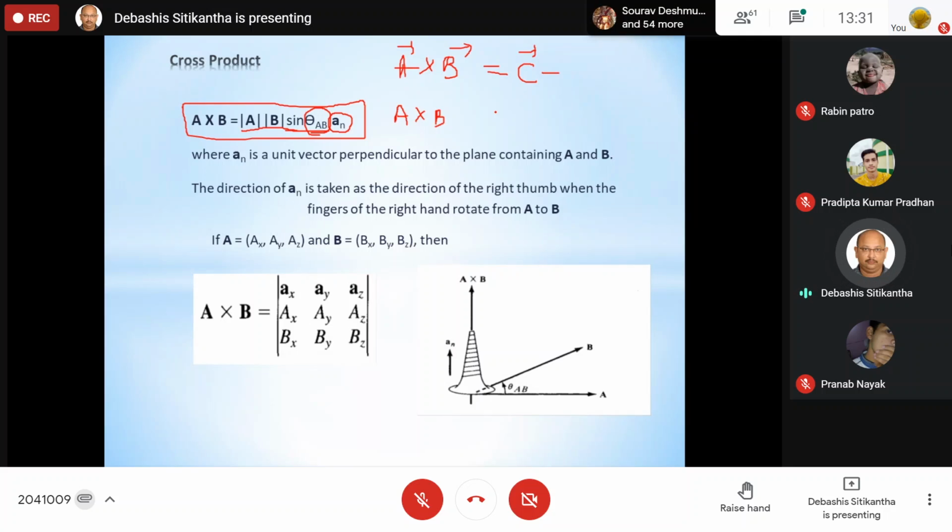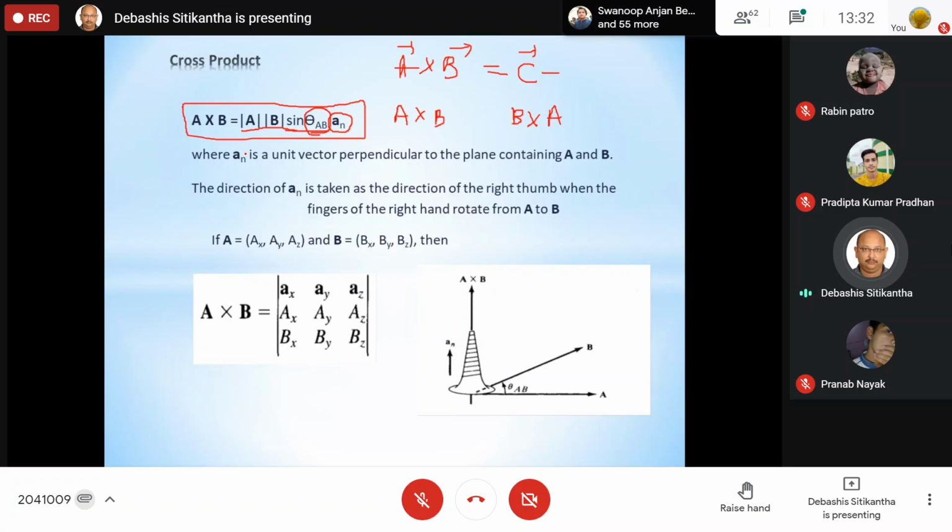Now, if I write B vector cross A vector, then in place of theta AB, I have to write theta BA. So there is a difference between them. Which one is on the left side of the cross mark and which one is on the right will determine the correct direction of the vector.